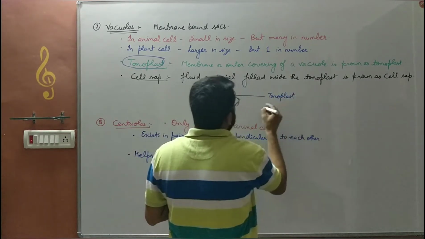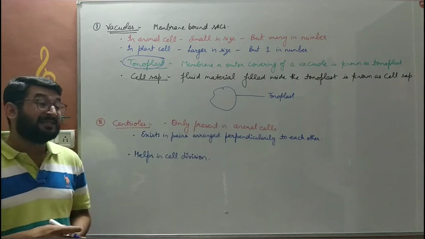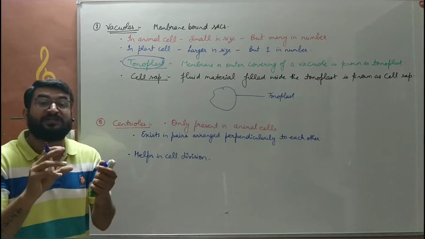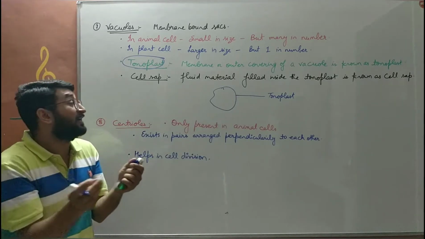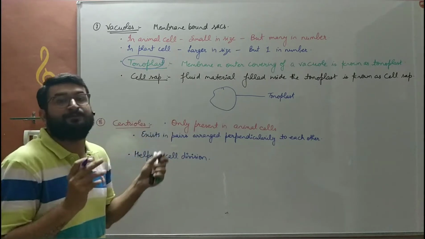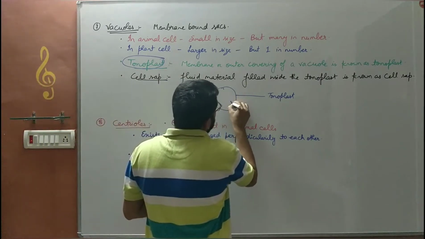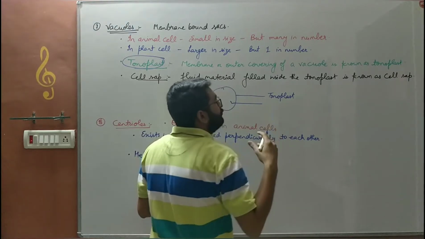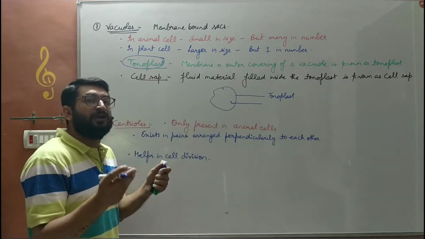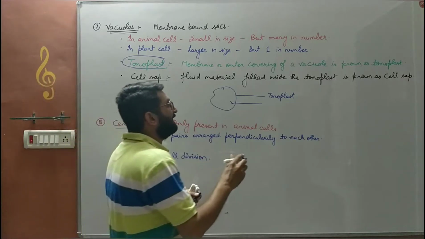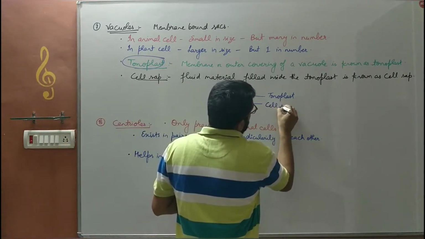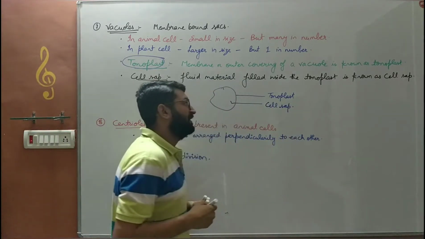The outer covering of a vacuole is known as the tonoplast. Inside that single membrane, various kinds of solutes, or you can say solid particles, are dissolved in the watery solution. That combination of watery solution, various solid particles and liquid particles combined together, is known as cell sap.